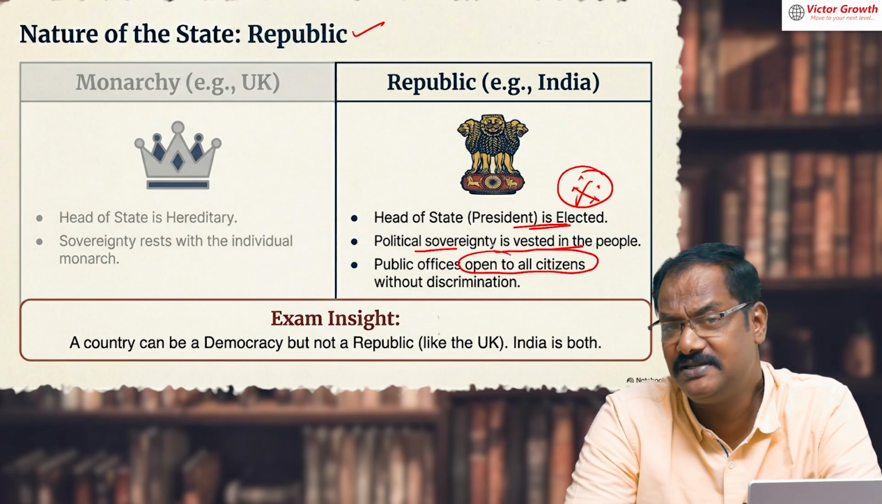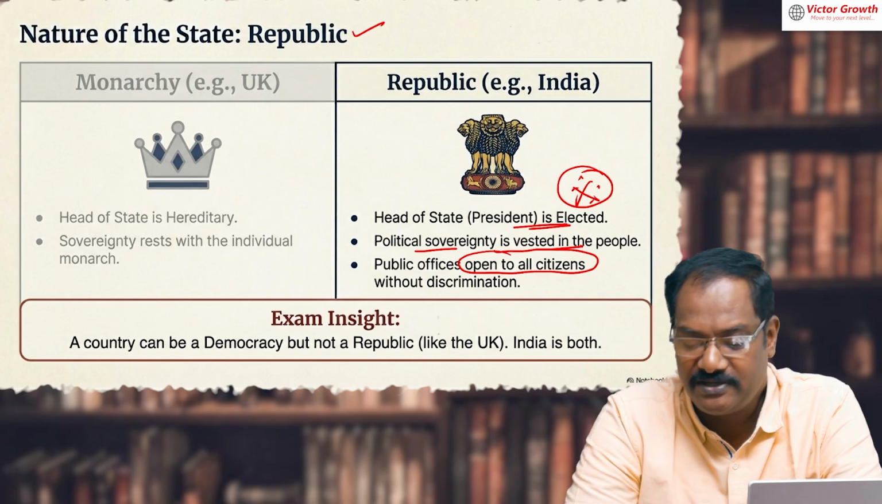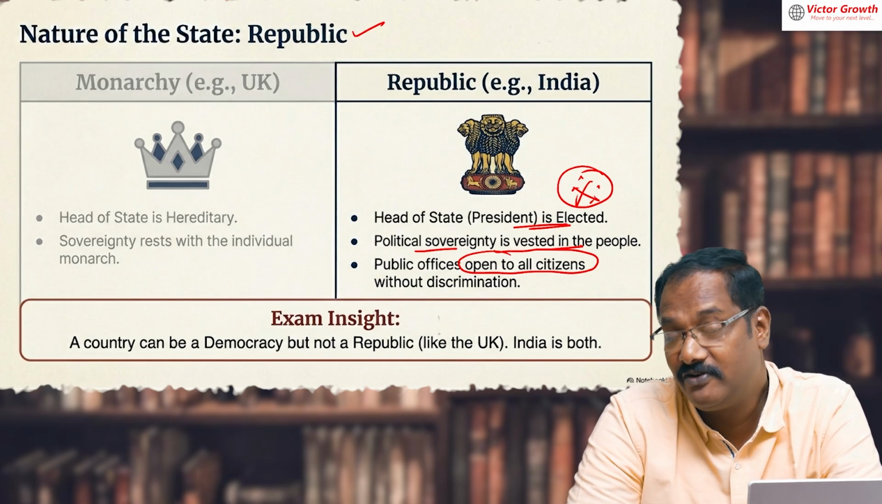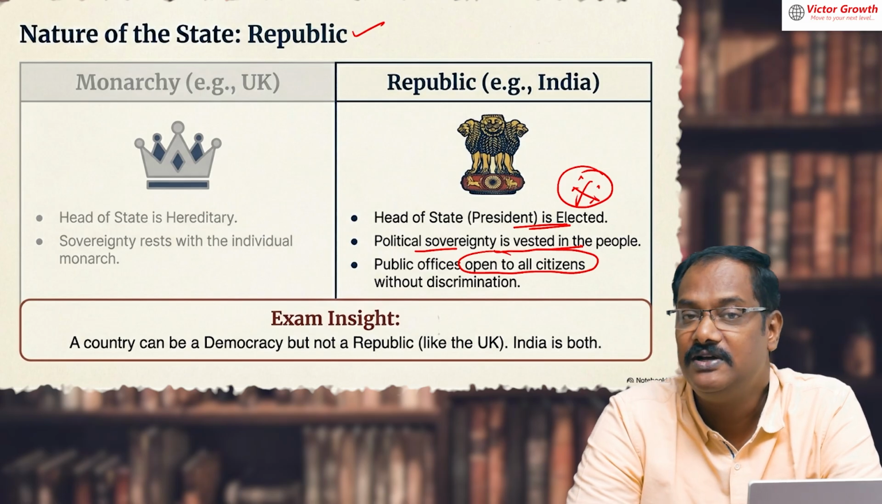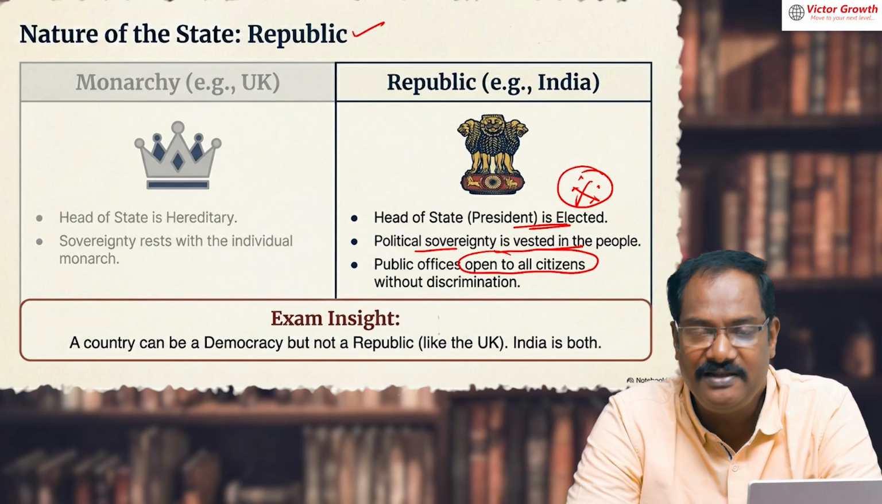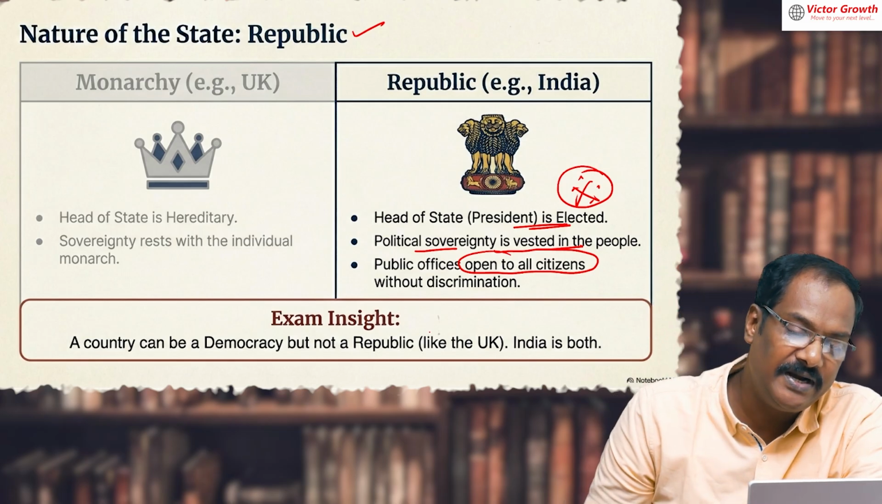Now we have a woman president. She's not the first woman president, but she's a tribal woman. We also had presidents from the Scheduled Castes, Scheduled Tribes, and a Sikh president. Understood? So anybody can hold any public office. That is also what a republic means, without any discrimination.